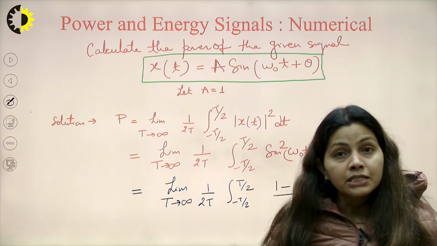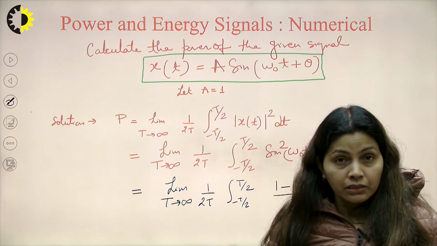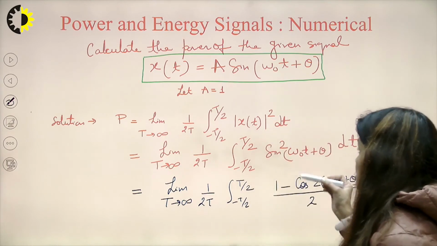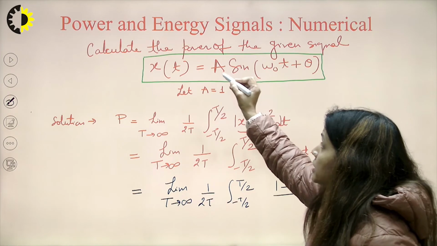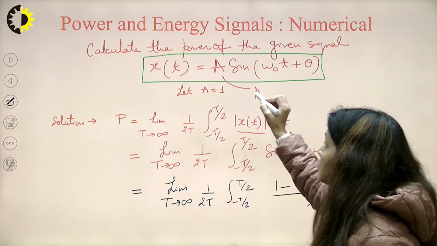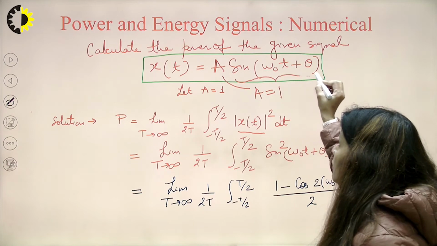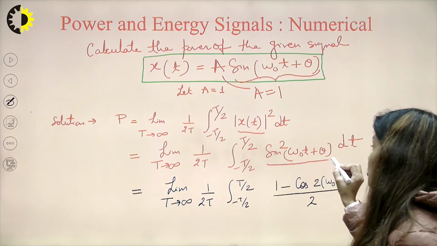I will apply this formula and calculate the power of the signal. If I square this signal x(t), putting A to be 1, this term will get squared, so I am getting sin squared (omega naught t plus theta).